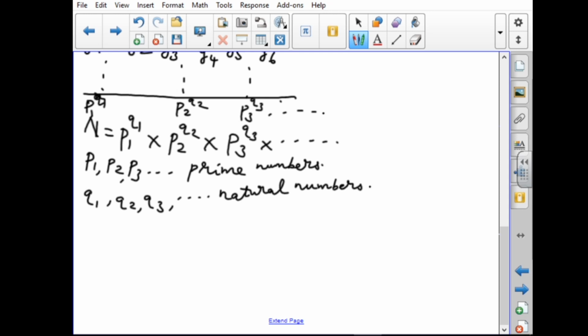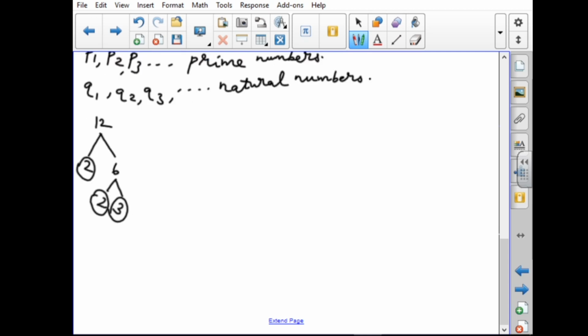For example, take the number 12. First, we split the number into factors. 12 is what kind of number? An even number. So we split like this: 2 6s are 12. 2 is a prime number, so we move on to the one which is not prime. Again we split it into factors: 2 3s are 6. Here 2 is a prime number, again 2 is a prime number and 3 is also a prime number. So all the numbers are prime, and I can stop this process.